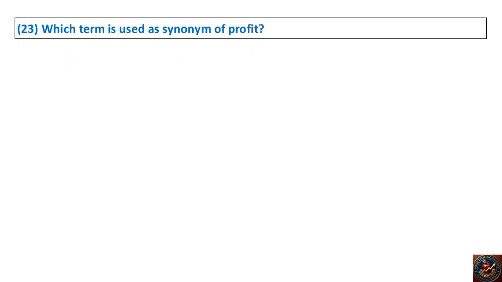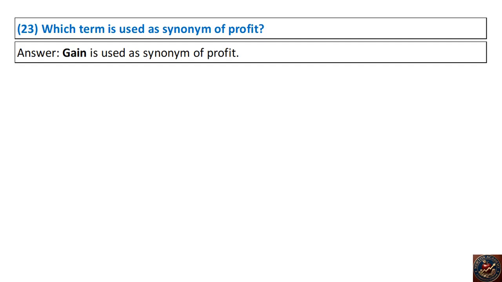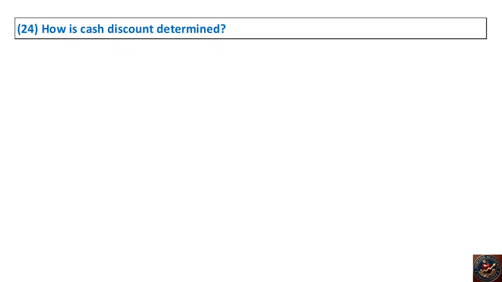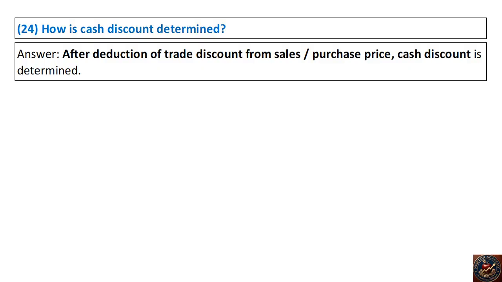23. Which term is used as synonym of profit? Answer. Gain is used as synonym of profit. 24. How is cash discount determined? Answer. After deduction of trade discount from sales purchase price, cash discount is determined.